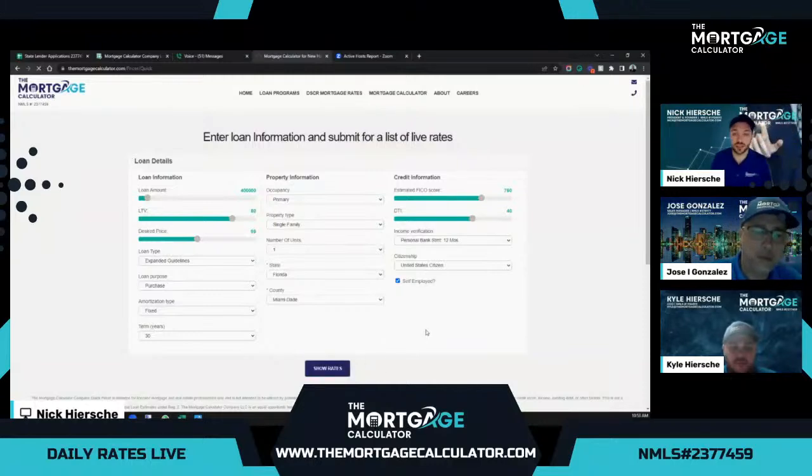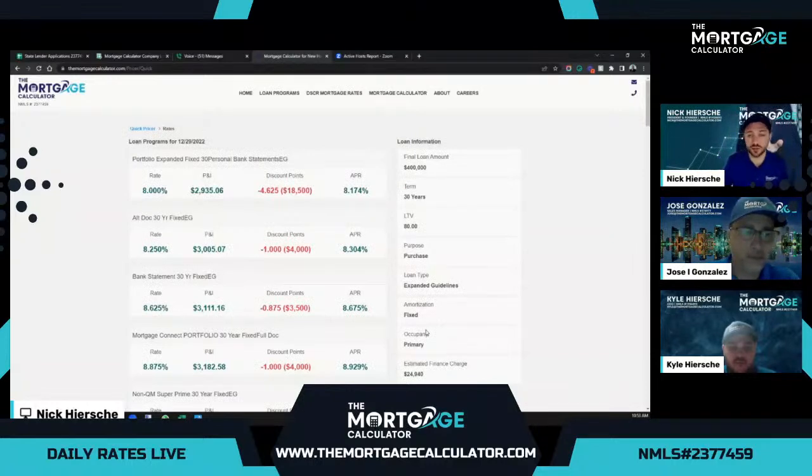And we'll obviously see, since these are non-QM, non-conforming, they're going to be higher rates, but these are for borrowers who may not otherwise qualify using a conventional loan with full tax return documentation. So this is an option for bank statements. Obviously, this is a very high cost. That partner obviously doesn't have a higher rate than this, so I wouldn't recommend this. The most reasonable option here, this is a 30-year fix with alternative docs at about an 8.25% rate with about 1 point in discount cost.